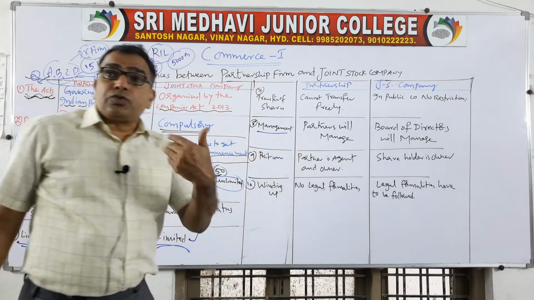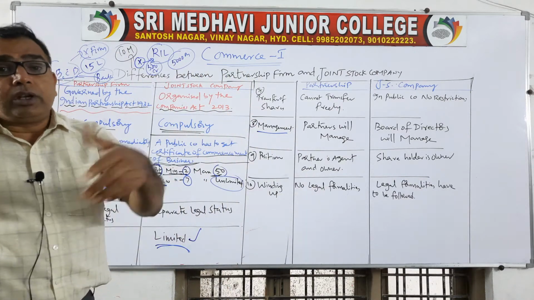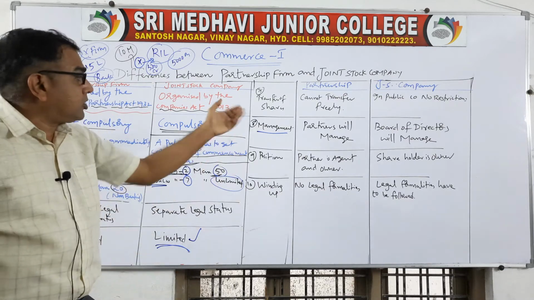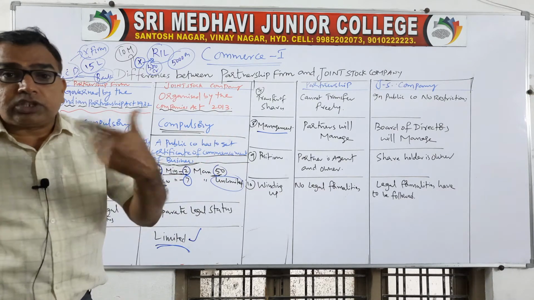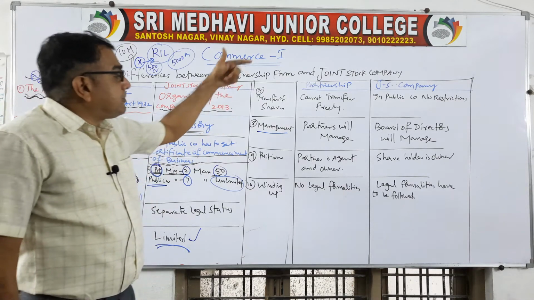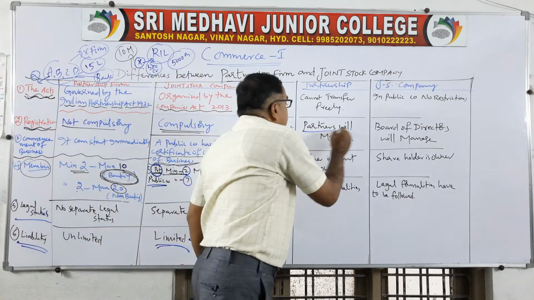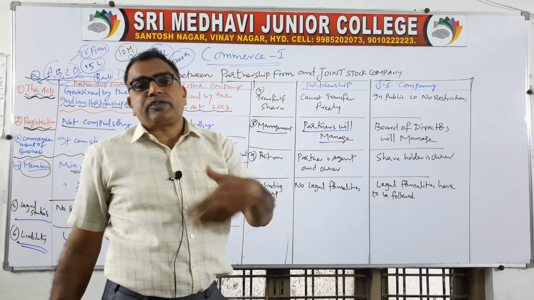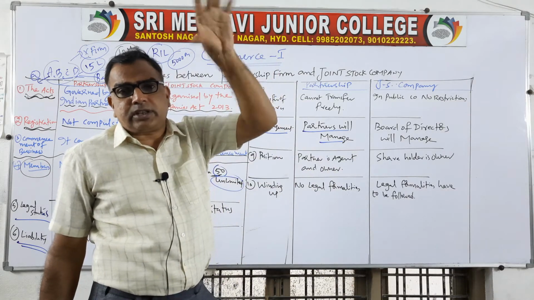Management means who will manage the firm? Who will manage the day-to-day activities? That is what is called management. Business ko chalana kaun? In case of partnership firm, partners will manage. A, B, C, D, X, Y, Z, Ramesh, Mahesh, Suresh, Ahmed, Siraj, whoever they are.